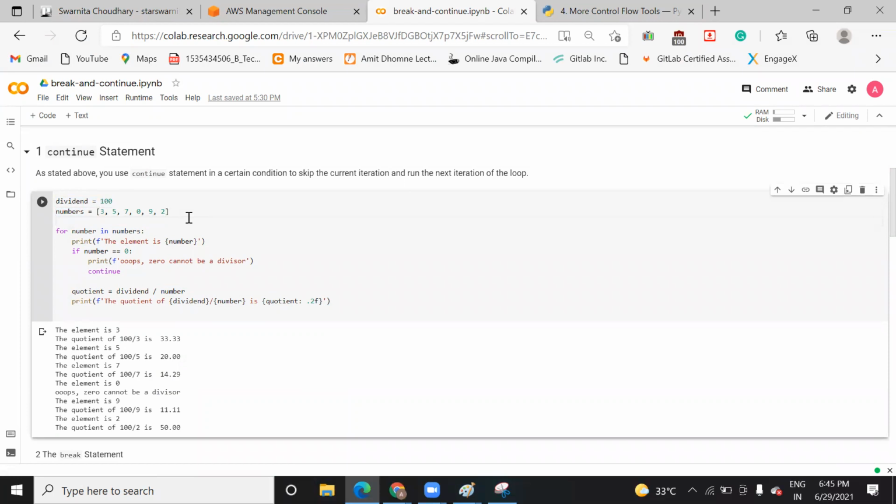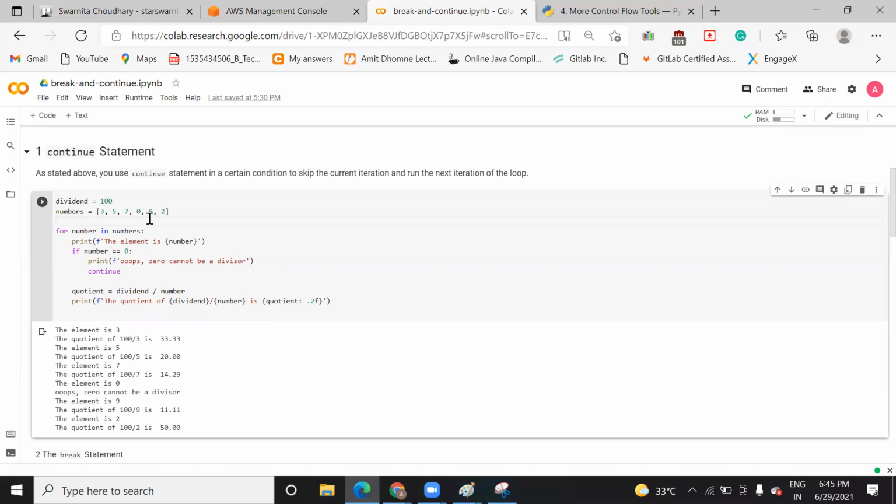So a list is nothing but a kind of data structure in Python, which is used to hold a group of data. So here in this number, when you take a cursor over it, it will tell you what type of variable it is. Here you can see that it is showing list colon number. It means that this number variable is of list type, and it is holding a group of data.